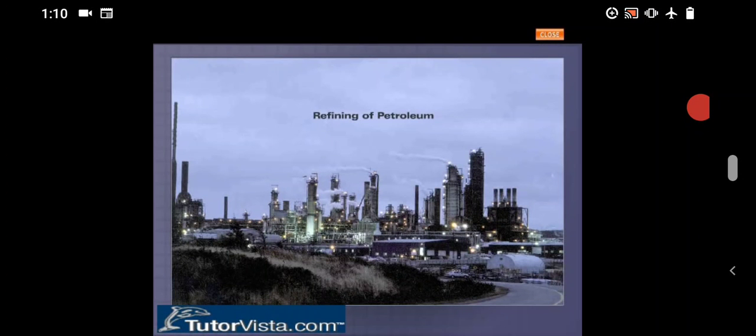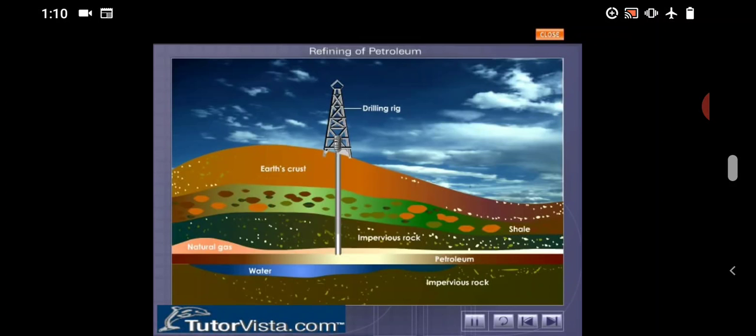Refining of petroleum. Petroleum is obtained by drilling holes or oil wells into the earth's crust. When a well is drilled through the petroleum-bearing rocks, usually natural gas comes out first with great pressure. This is followed by crude oil, which comes out due to the gas pressure. Petroleum is separated into its constituents by the process of fractional distillation.